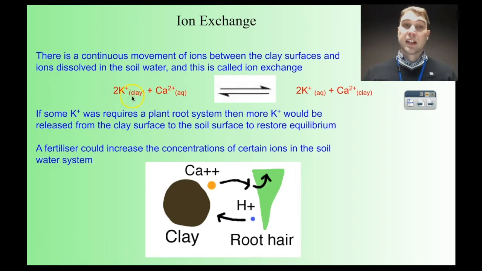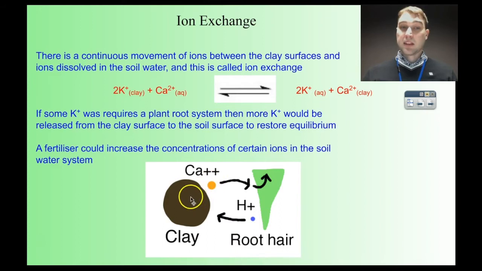So if we look at the clay, here we've got some potassium ions that are stuck to the clay. In water we've got some calcium ions, so that's in the soil water. The calcium ions can replace the potassium ions on the clay. The potassium ions go into solution, then they could be absorbed by the plant. Remember, plants can only absorb nutrients if they're in a soluble form. So if they're stuck to the clay, they can't use it, but if it's in a soluble form in the soil water, then they can absorb it. And that's again what this picture down here is showing.